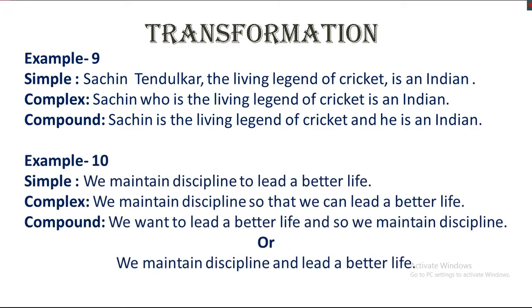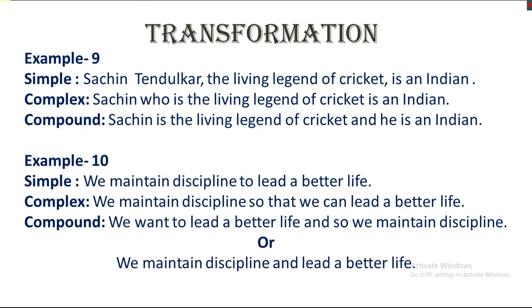Then, example number 10. We maintain discipline to lead a better life. Here, maintain is the only finite verb, so there is only a single clause and it's a simple sentence. To lead a better life, it's an infinitive phrase. So if we can turn this infinitive phrase into a clause, then we will get the complex or compound.